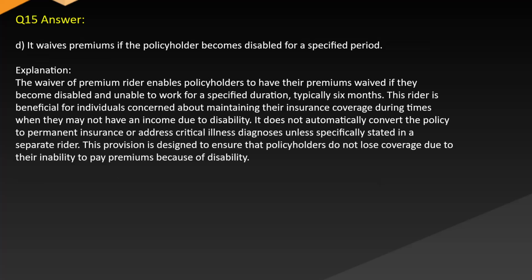Answer. D. It waives premiums if the policyholder becomes disabled for a specified period. Explanation. The waiver of premium rider enables policyholders to have their premiums waived if they become disabled and unable to work for a specified duration, typically 6 months. This rider is beneficial for individuals concerned about maintaining their insurance coverage during times when they may not have an income due to disability. It does not automatically convert the policy to permanent insurance or address critical illness diagnoses unless specifically stated in a separate rider.